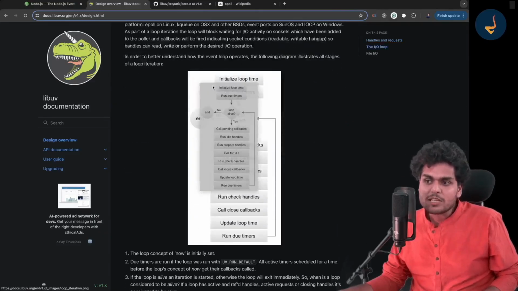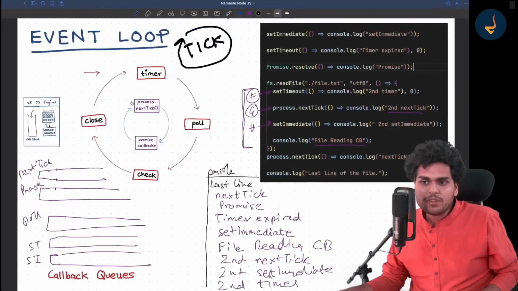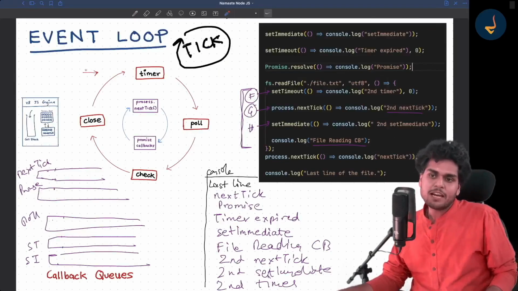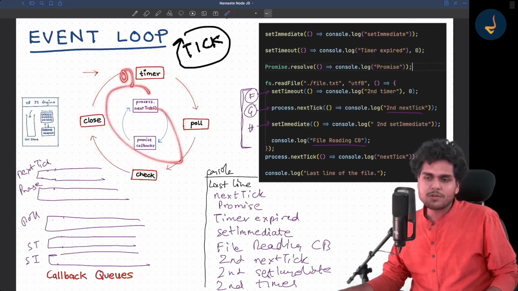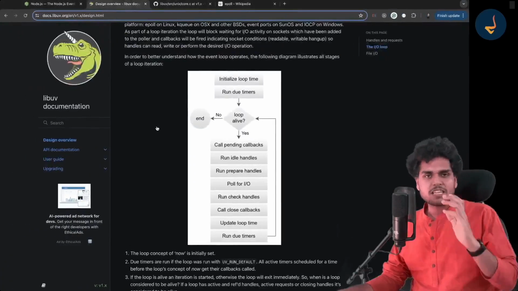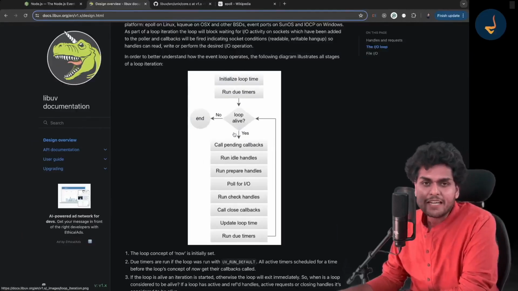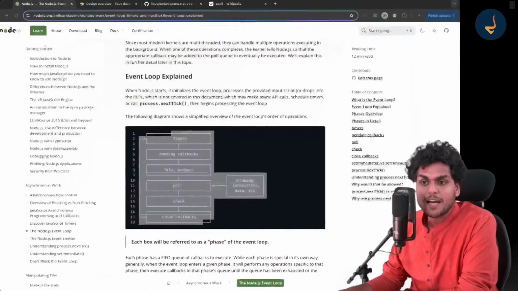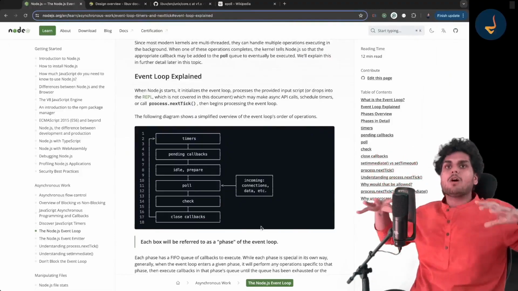If you see this diagram, it is much more complex than what is there. But at the end of the day, just remember what I told you and your life will be sorted. It works like this, and before every cycle, it just goes over here. If you go over here directly, you will mess up your head. But once you have understood the diagram I showed you, go to this and read it up. Your understanding will become very strong.